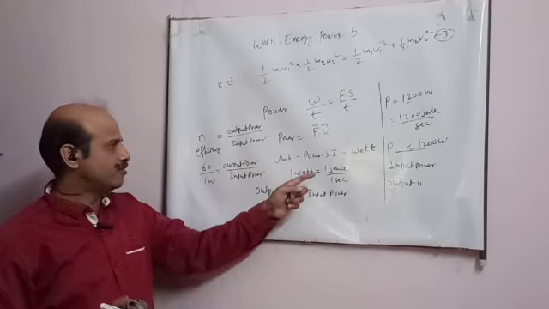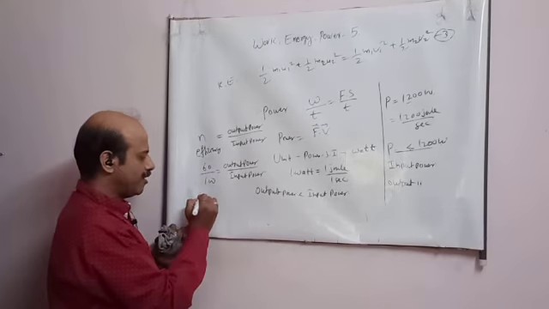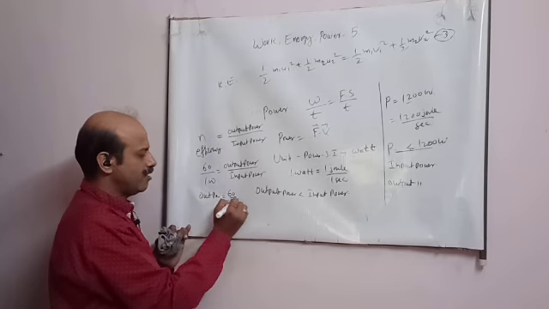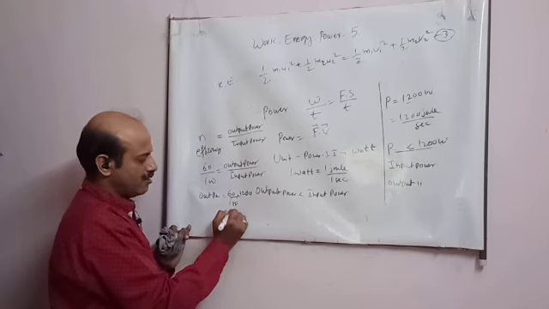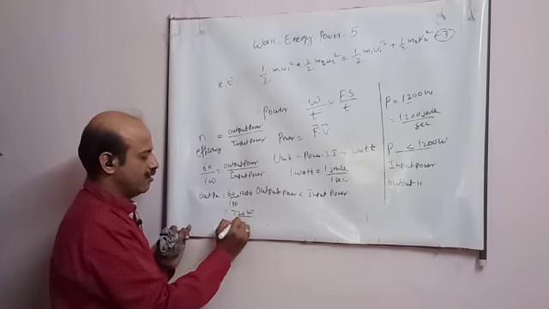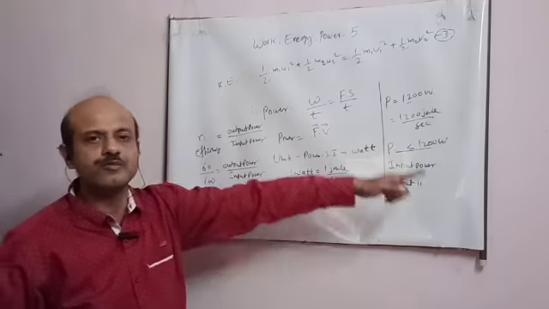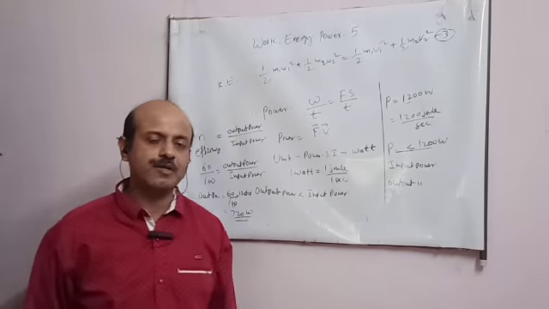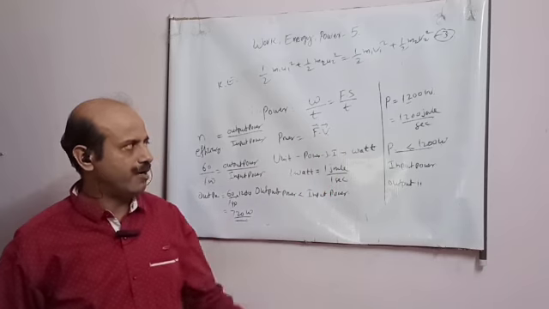For example, the machine you brought is 1200, so here I will write 1200 as input. Output power will be given by 60 by 100 into 1200, which is 720 watt. So the output work per second obtained will be 720, not 1200, because there is no machine which can convert all the power given into work. This is the theory behind it.